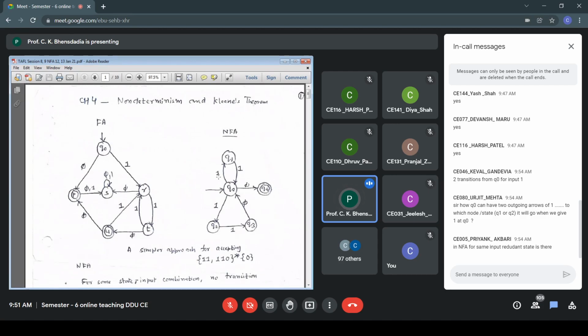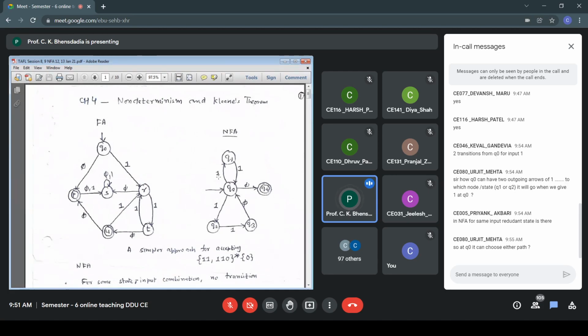Priyank is saying in NFA, for the same input there are redundant states. Yes, multiple transitions are defined for an input from a state in the case of NFA. The example was Q0 on 1, transition to either Q1 or to Q2. Multiple transitions are defined or no transition defined. For example, state Q2, delta Q2, 0: Q2 on 0, transition is not defined. So either no transition for a state symbol combination, that is also fine, or multiple transitions for a state symbol combination, that is also fine.